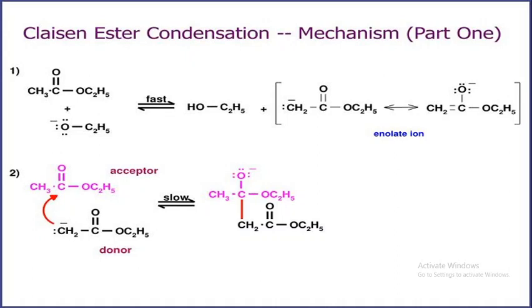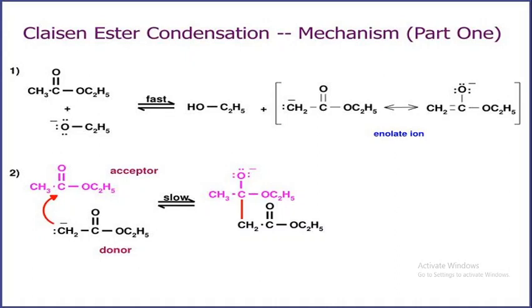Second, one molecule is the acceptor and one is the donor. The first, CH3C double bond OC2H5, ethyl acetate, is the acceptor. The other, CH2C double bond OC2H5, is a carbanion and is the donor. It is a slow process.